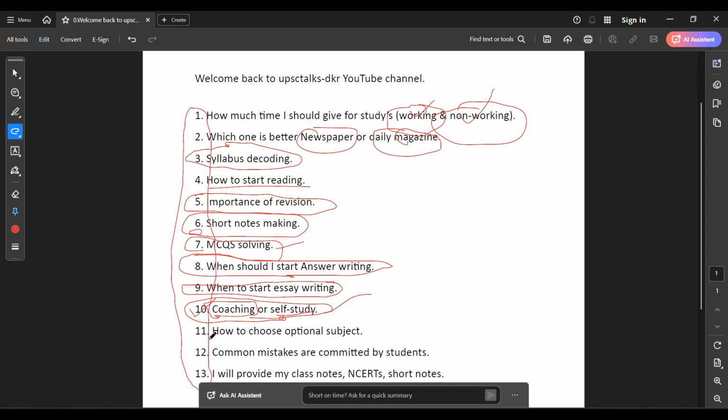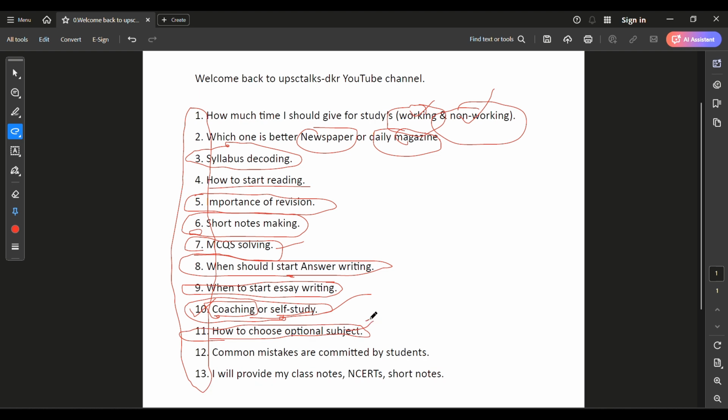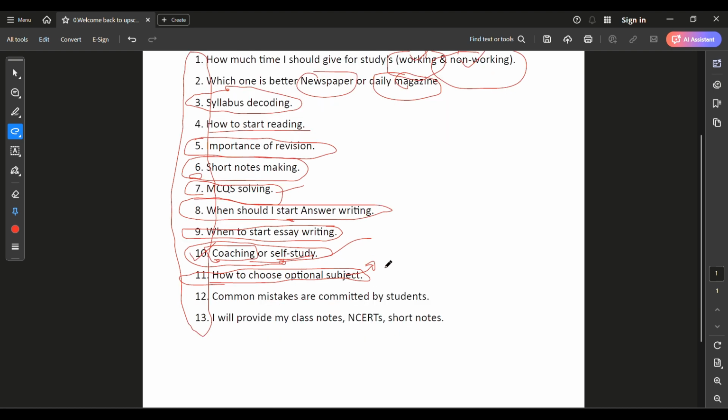Okay, how to choose an optional subject is a big question for students. Many people choose a wrong optional subject, later they realize that they are not capable of this subject. So I will provide some knowledge to choose this optional subject. Okay, and there are many students who commit common mistakes in this process because they think that they are on the right track, because they don't know what the right track is. That's why I will provide some mistakes that should be avoided by the students during this process.